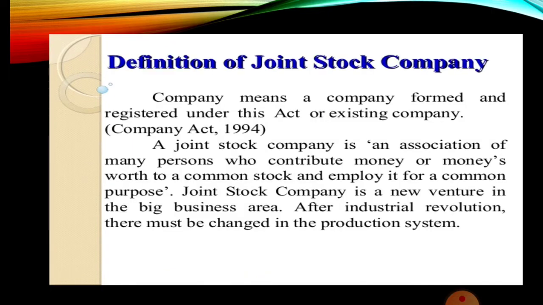All this is the introduction that I have given you. Now let us go to the definition. Definition of joint stock company: a company means a company formed and registered under the Companies Act or an existing company. Actually this is a Companies Act of 1994, but we are following the rules and regulations laid down by the Companies Act of 2013, the latest act which governs the joint stock company. A joint stock company is an association of many persons who contribute money or money's worth to a common stock and employ it for a common purpose.